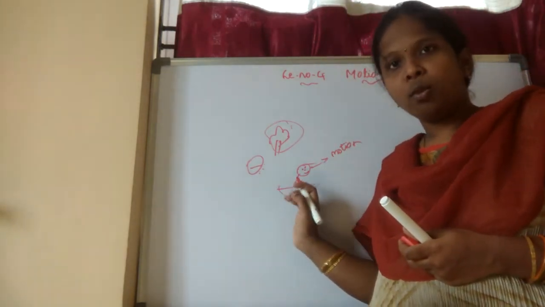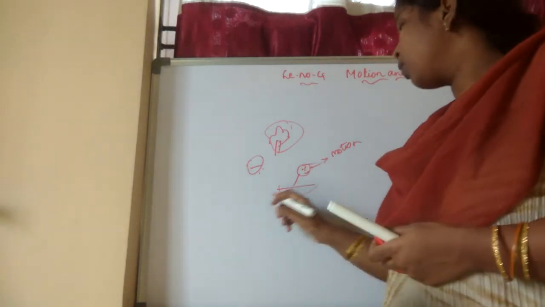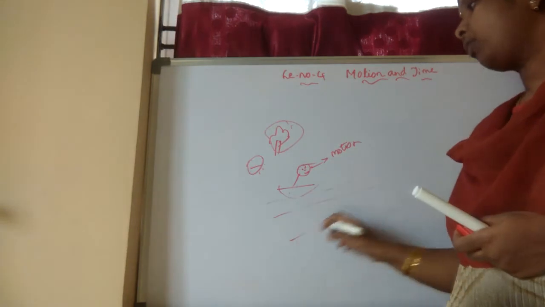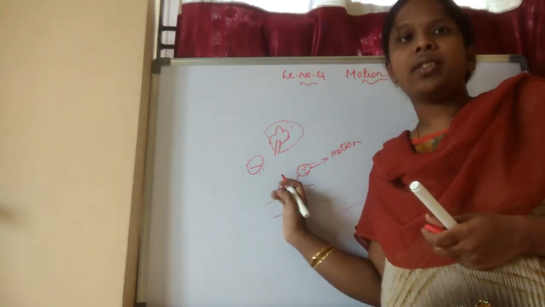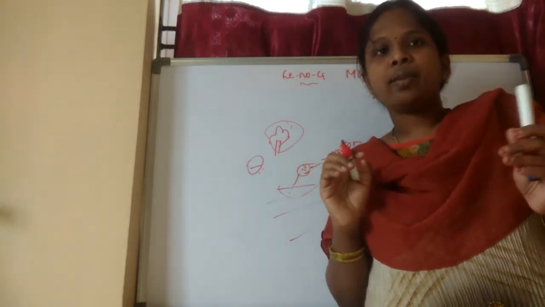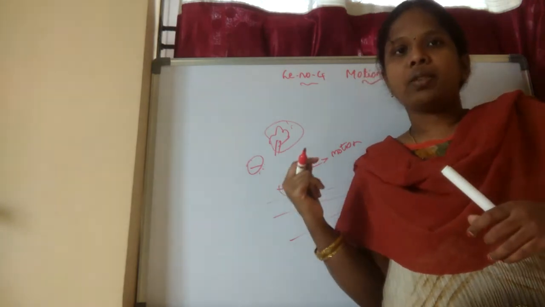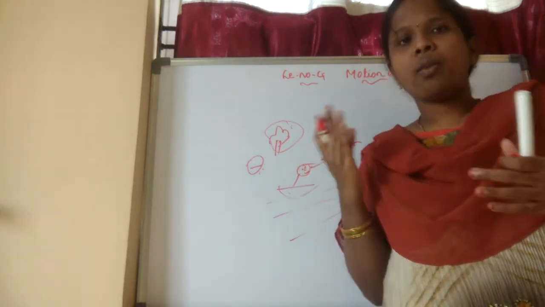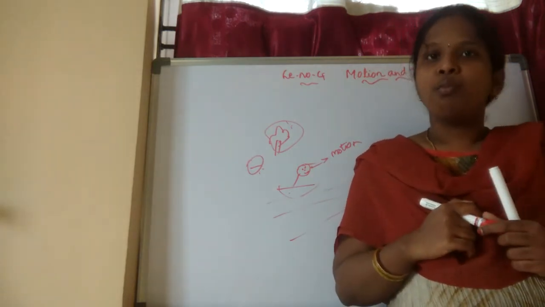The boat is also moving along with him. But who is at rest? The water is there, no? The water which is there is at rest. So the man who is traveling in the boat, with respect to the bank of the river, is traveling in the river. In the oceans or rivers, the water is at rest. He is at rest with respect to the boat.